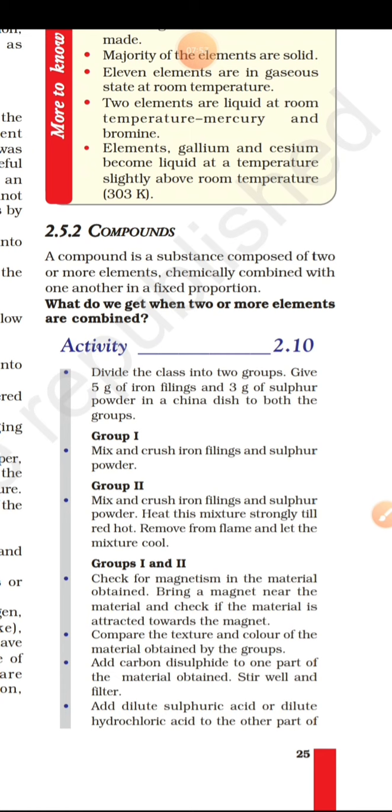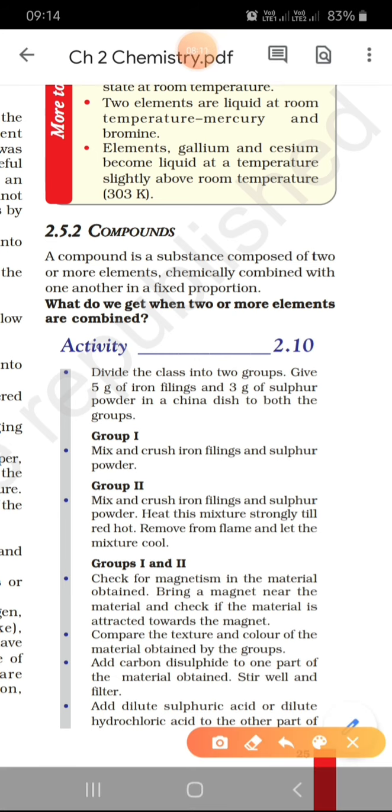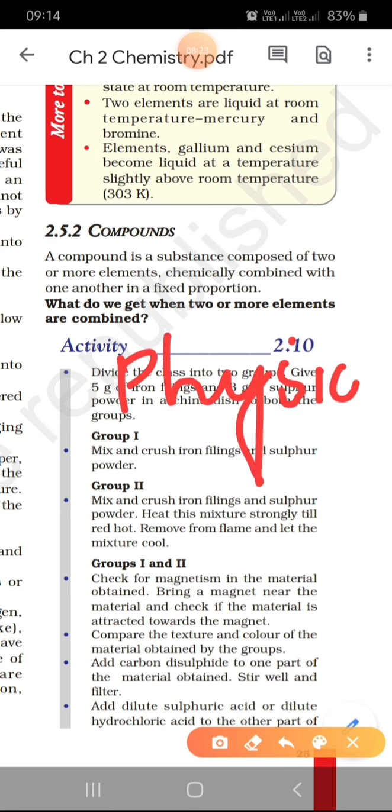Okay. So if I say water is a compound, how will you prove or justify that water is a compound and not a mixture? To be a compound, please note down this point because I have given a question based on this. A compound cannot be separated into its components by physical methods. That means you cannot break a compound by physical methods. First thing. So water is a compound, carbon dioxide is a compound, whatever it is. Why? Because a compound cannot be separated into its components by physical methods.